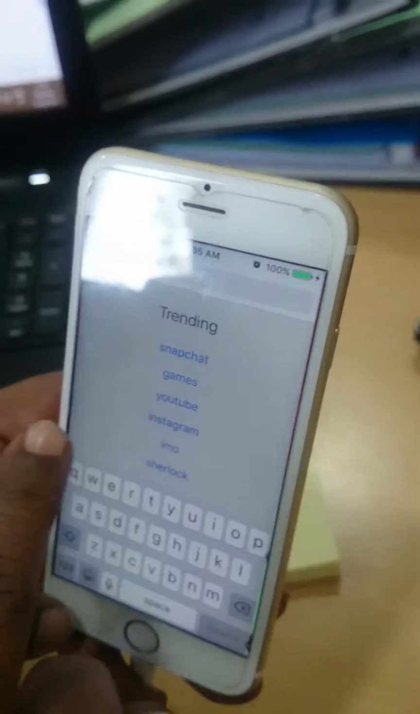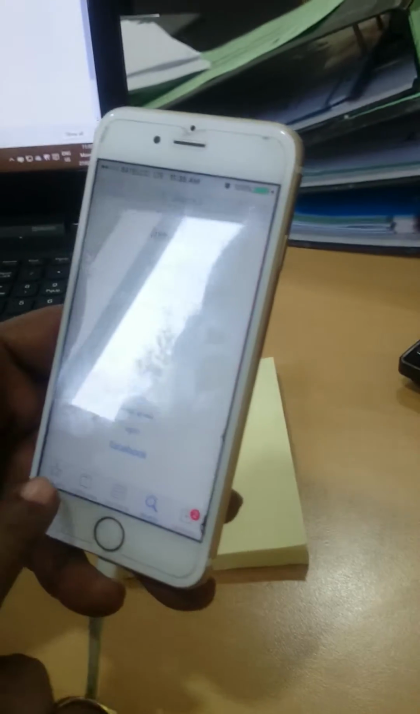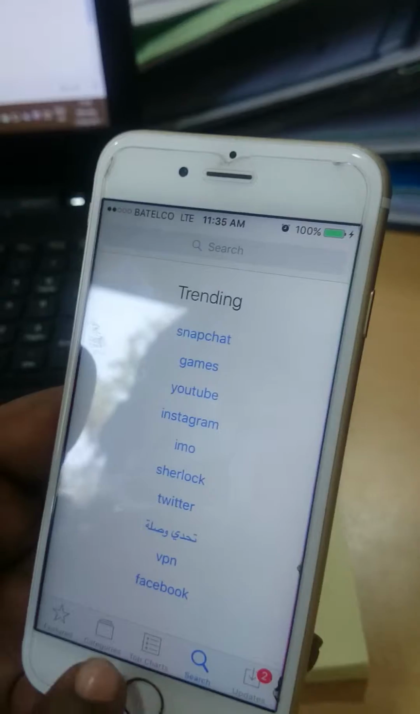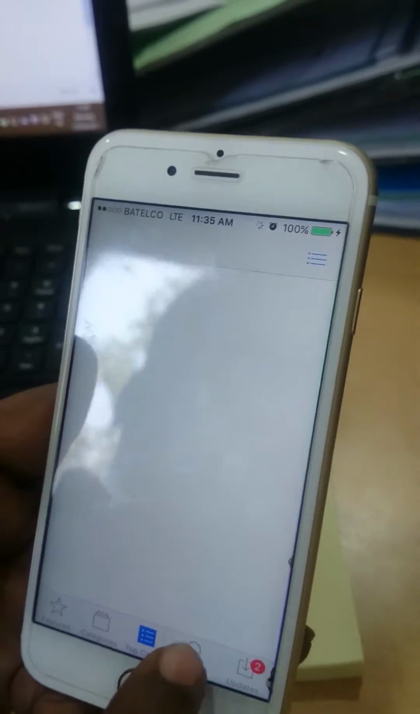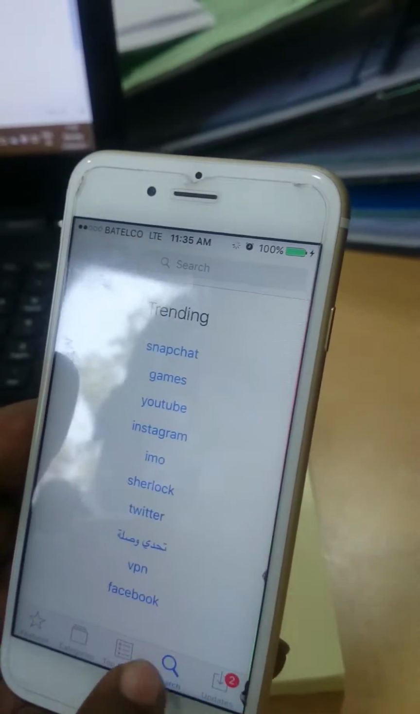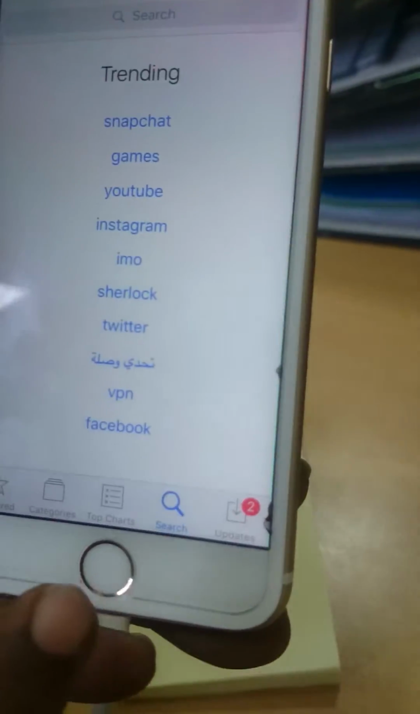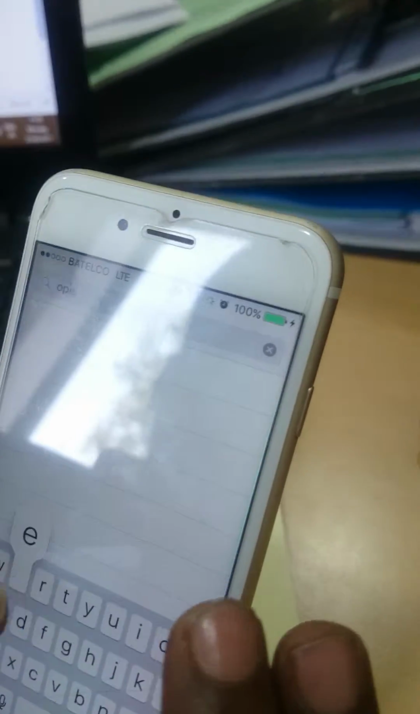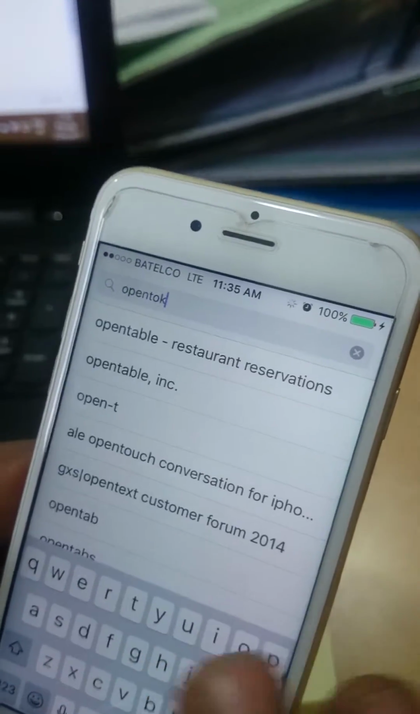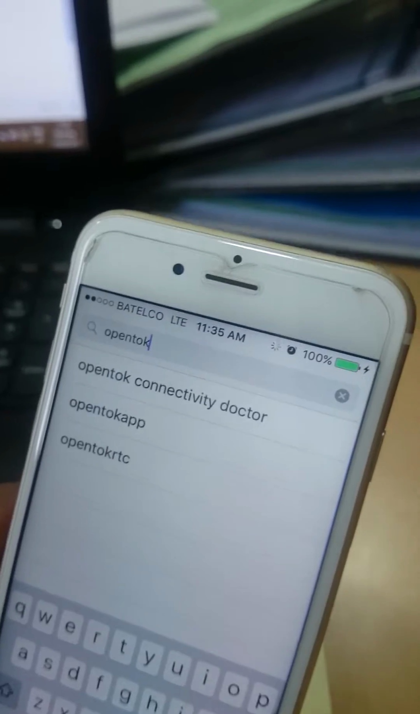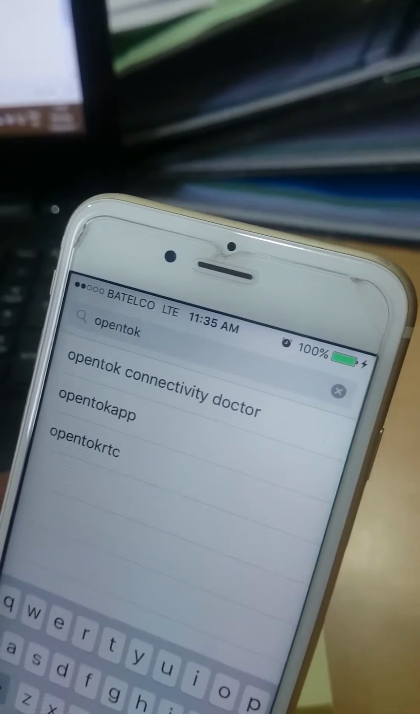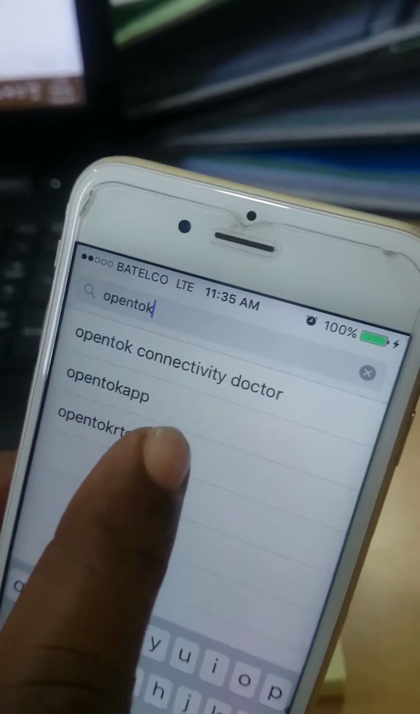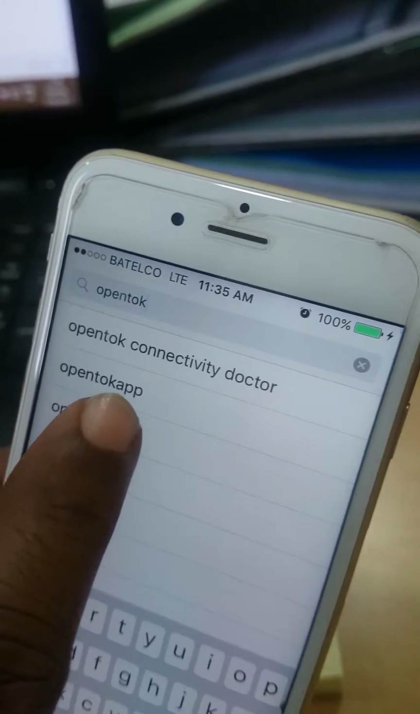Click this, and if you click this, there will be a lot of other tools, features, categories, search, updates. So now go to the search, and type here your required app, OpenTok. Type the required app you want to install. There are 3, and if you want to open OpenTok, select the second one, OpenTok app.